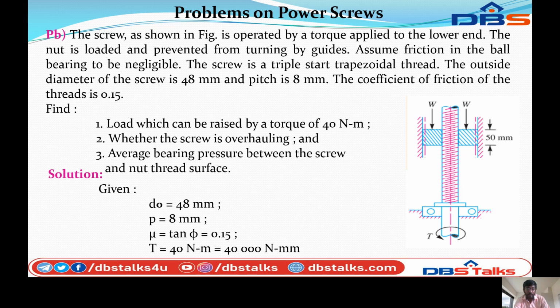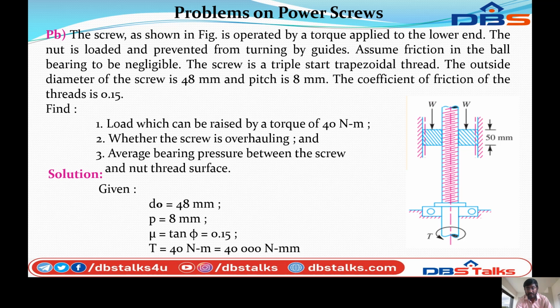Assuming friction in the bearing to be negligible, the screw is a triple start trapezoidal thread. The outside diameter of the screw is 45 mm and the pitch is 8 mm. The coefficient of friction of the thread is 0.15. Find the load which can be raised by the torque of 40 Newton meter, whether the screw is overhauling, and the average bearing pressure between the screw and nut thread surface.